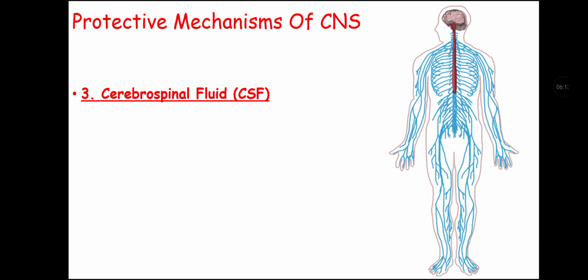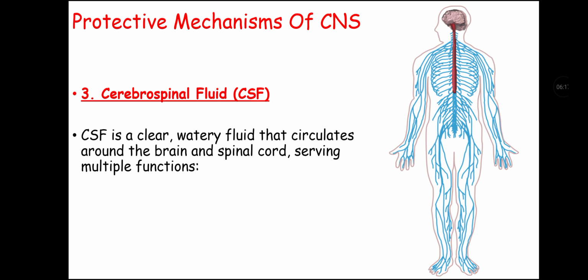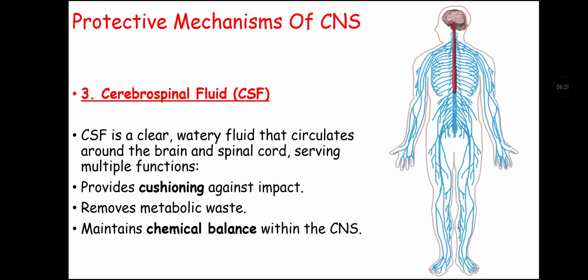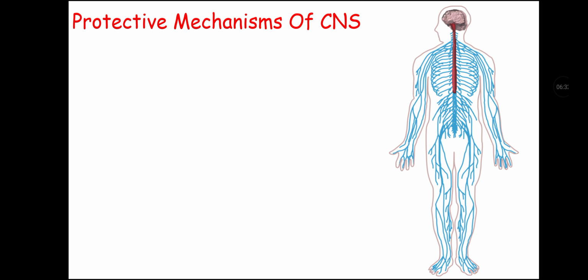And it also has, in protective mechanisms, cerebrospinal fluid or CSF. CSF is a clear watery fluid that circulates around the brain and spinal cord, serving multiple functions. It provides cushioning against impacts, removes metabolic waste, and maintains chemical balance within the central nervous system.